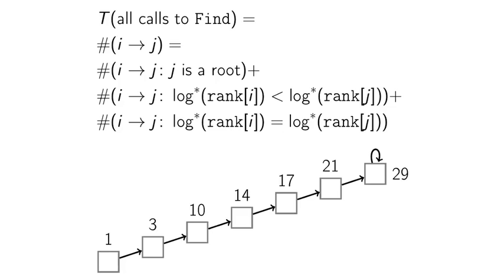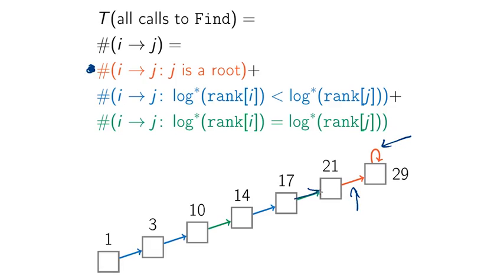Let me show this on a small example, as usual. Assume that we have such a path, that we are going to traverse a path from the node at the bottom to the root of the corresponding tree. So the numbers shown here indicate the ranks of the corresponding nodes. Then these two edges will be accounted in the first term, just because these two edges lead from a node to the root of the corresponding tree.